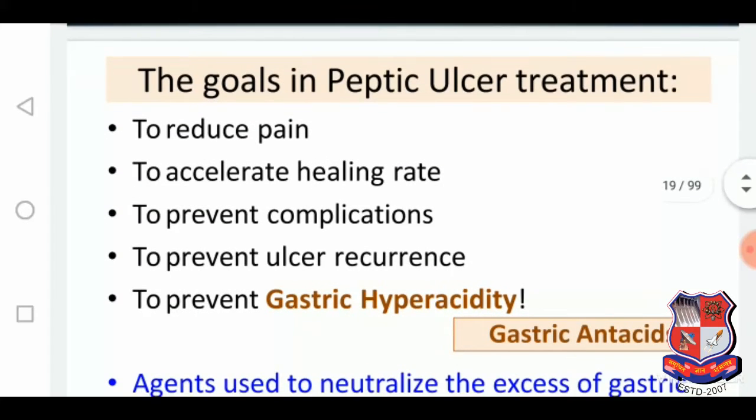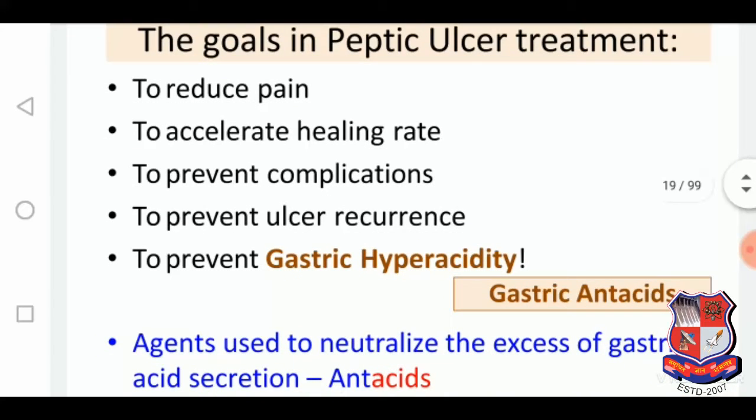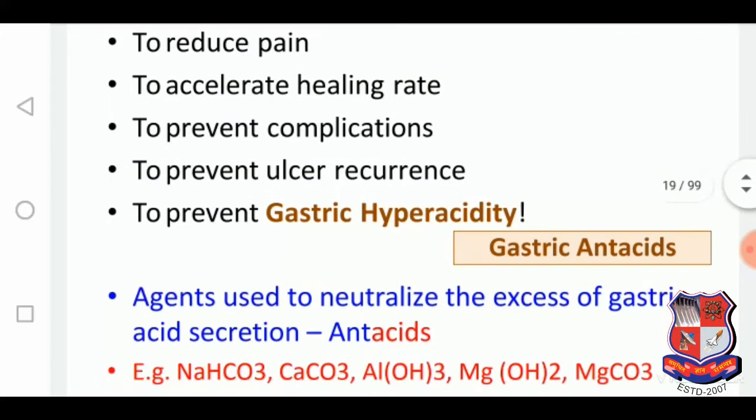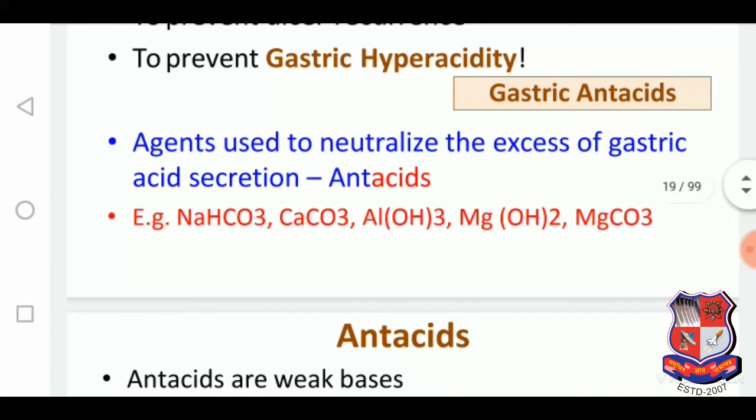So the goal in peptic ulcer treatment is to reduce pain, accelerate healing, prevent complications, prevent ulcer recurrence, and prevent gastric hyperacidity. So what are the gastric antacids? They are agents used to neutralize the excess gastric acid secretion.